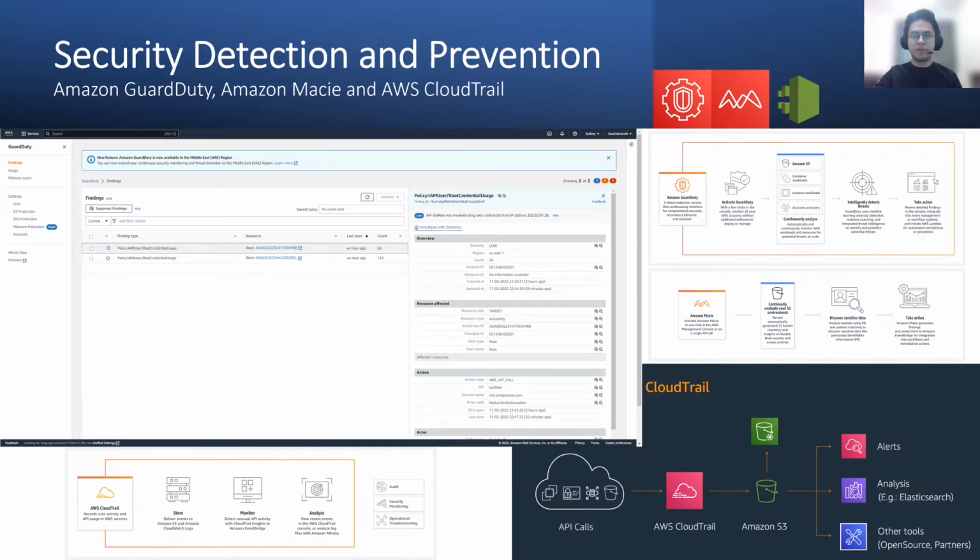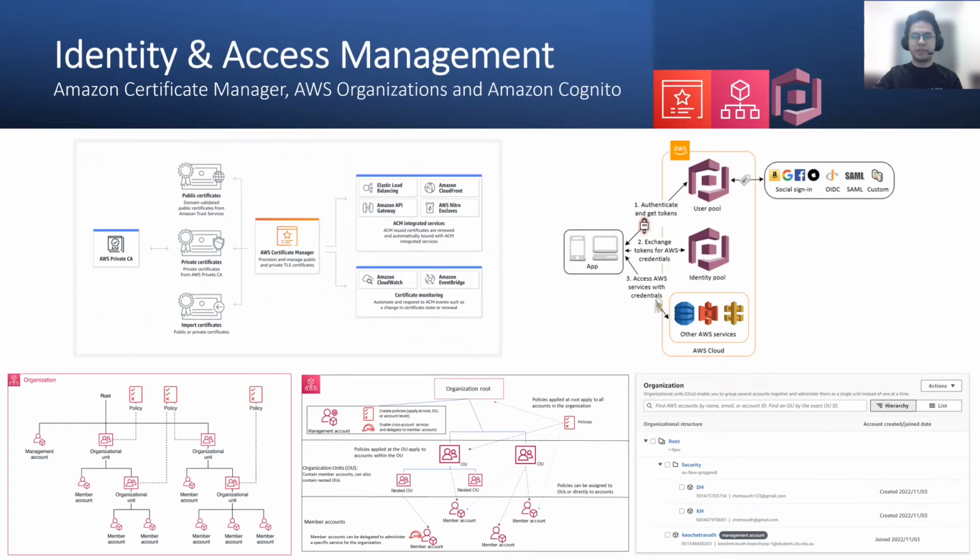Amazon Macie is a fully managed data privacy and security service that uses machine learning algorithms and pattern matching to help users discover, monitor, and protect sensitive data in Amazon S3 environment. AWS CloudTrail is one of the AWS services that help users monitor and record account activities across AWS infrastructure, giving user control over storage, analysis, and remediation action. AWS Certificate Manager is a service that lets users easily provision, manage, and deploy public and private SSL or TLS certificates for use with other AWS services and other internal connected resources.